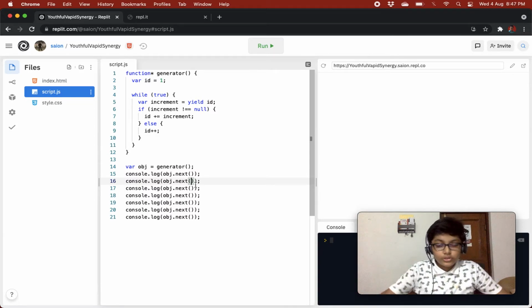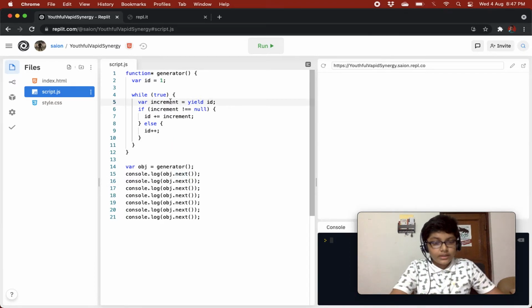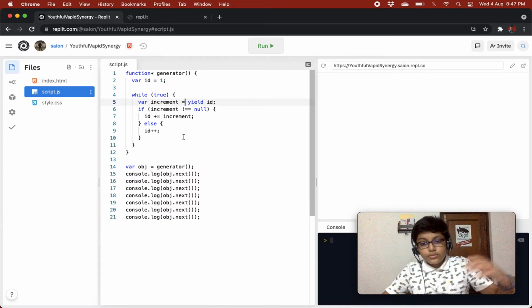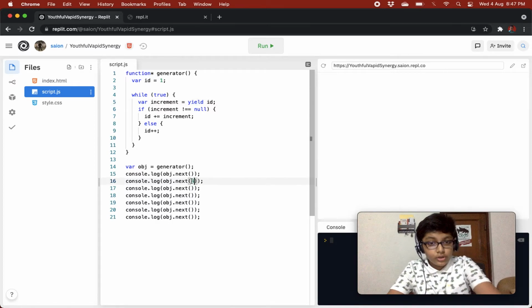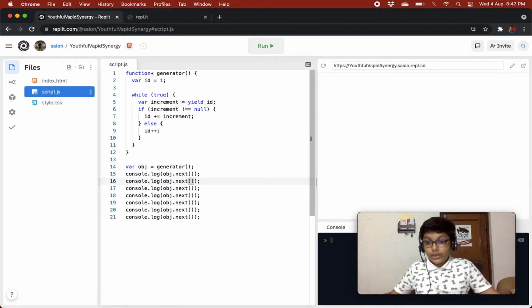So in variable increment equals yield id, it is yielding out id, and with that it is taking in the value of the next method call. If we give some value over here, like 4, it will take in that value. But let's just focus on when we don't give any value.